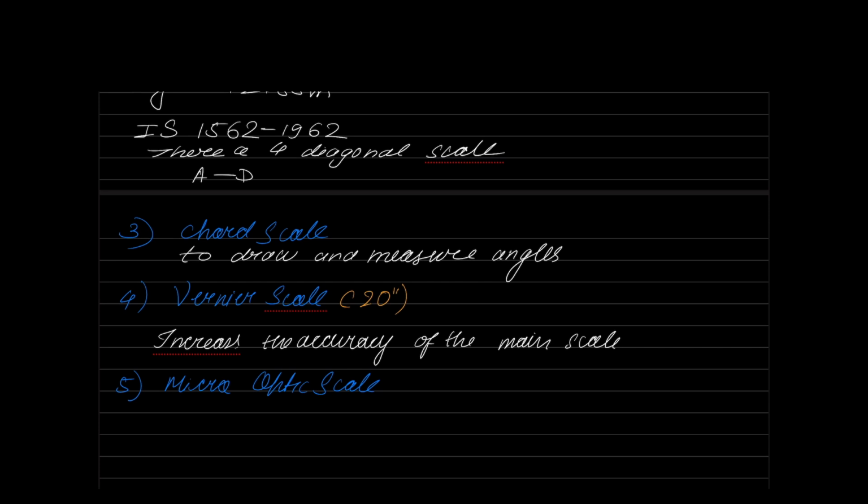When you are doing a geodetic survey, we need angles to be measured at a higher accuracy, right? Therefore, a better least count. So I use this particular micro optic scale. It is used to measure values finer than possible with the verniers. An example would be in geodetic theodolites. It can measure up to 1 second.